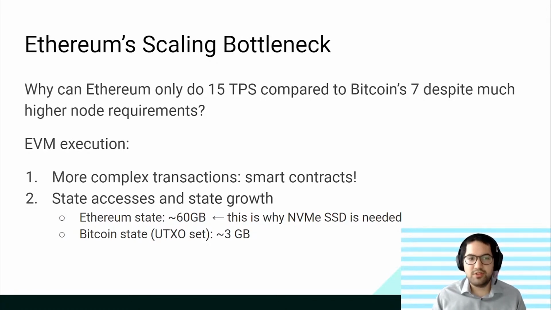So the Ethereum uncompressed state size is approximately 60 gigabytes nowadays. This can't fit in RAM, therefore you have to put it on an SSD, ideally an NVMe SSD, which means you're going to have very long access times. Bitcoin's state, the UTXO set, is approximately 3 gigabytes, give or take. So this is kind of where the biggest problem comes in. This is why Ethereum can't do that many more transactions per second, despite having much higher hardware requirements to run a full node.